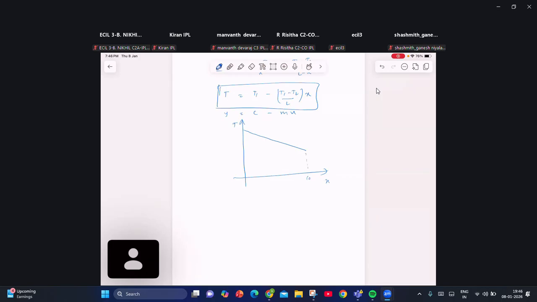This is the cold end. This is the hot end. Hot end temperature is T1. Cold end temperature is T2. It decreases linearly from one end to the other end. Is it clear?